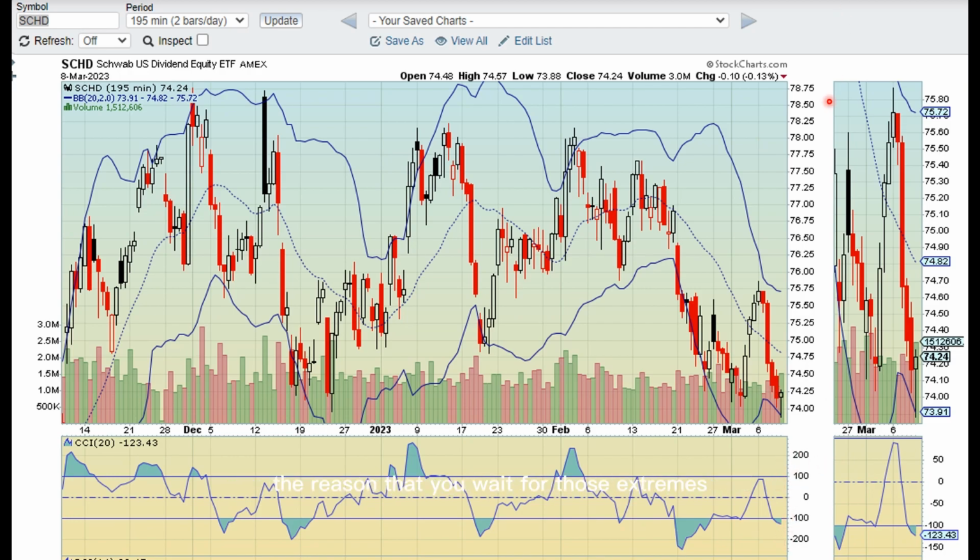The reason that you wait for those extremes in either direction is because the premiums increase when there's volatility like that. You want to reduce the chance that you're going to get assigned on those shares, because your goal is really just to collect the premium to increase your yield.